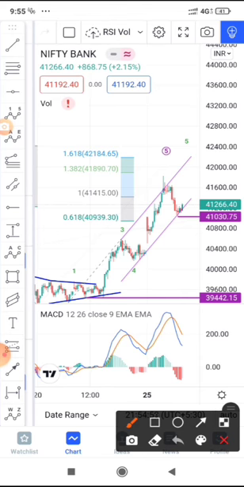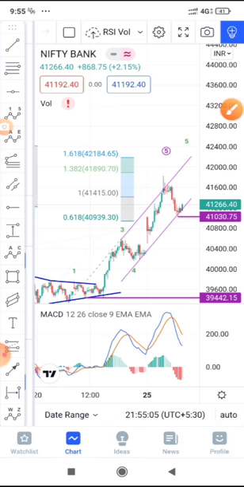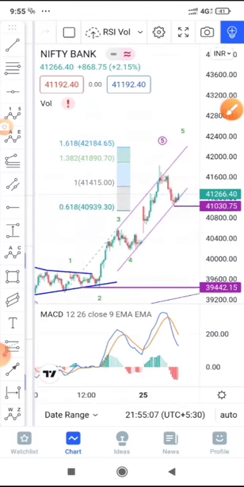That's what I'm expecting, since there is no divergence as such here. Price is going up, MACD is also going up. It might start giving negative divergence here, and price might go up further. But that's something you need to watch for.